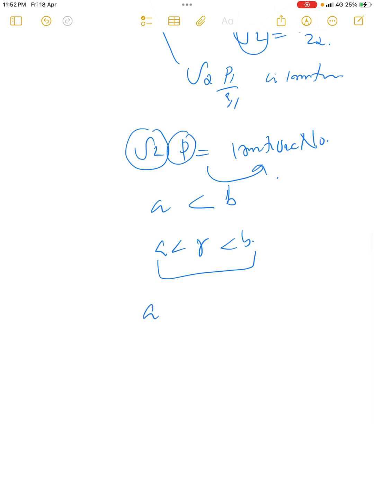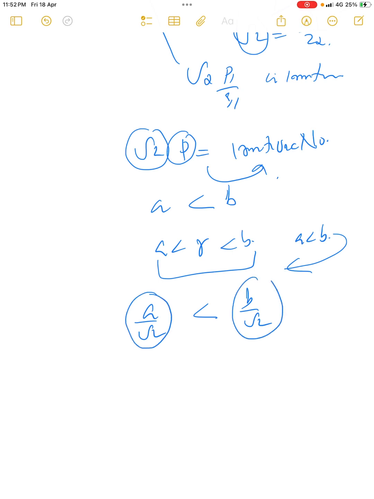Also note that since a is a real number, a by root 2 is also a real number, and b by root 2 is also a real number. Since a less than b, we can write a by root 2 is less than b by root 2. So a by root 2 is a real number, and b by root 2 is another real number. Then we have two distinct real numbers, a by root 2 and b by root 2.